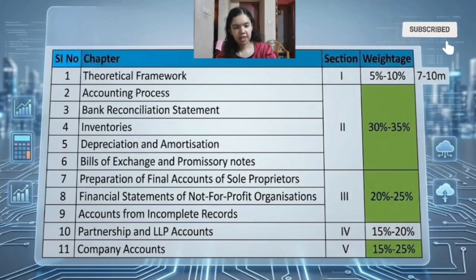The BOS faculty also mentioned some errors committed by students in past exams. First is the trial balance error. ICAI may give you a wrong trial balance and ask you to rectify it. For example, purchase return should appear on the credit side, but most of the time it was noted that students posted the purchase return on the debit side. These are small mistakes which have cost students marks in previous attempts. So please be very careful about this.